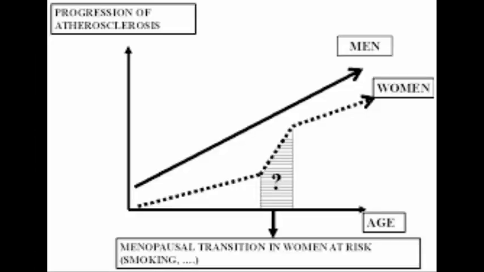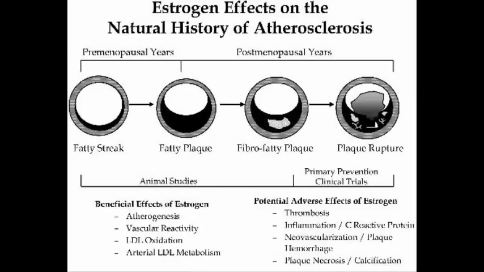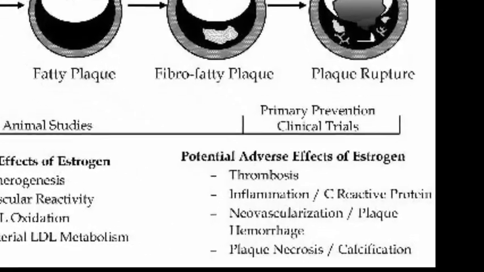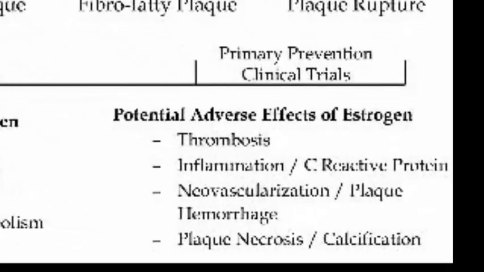Age and sex. Age is the most powerful independent risk factor for atherosclerosis. Premenopausal women have lower rates of disease than men, although this sex difference disappears after the menopause. Also, it is important to note that hormone replacement therapy has no role in the prevention of coronary heart disease, and isolated estrogen therapy may even increase the risk of cardiovascular events.